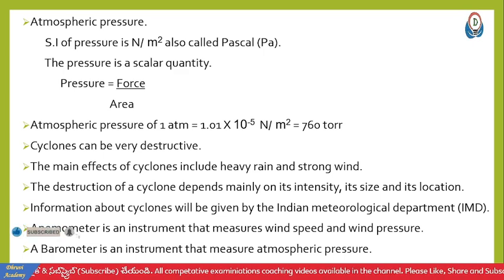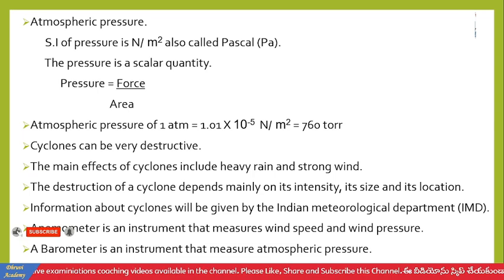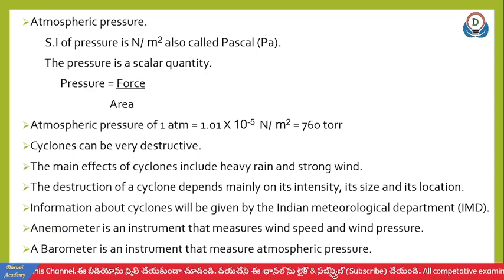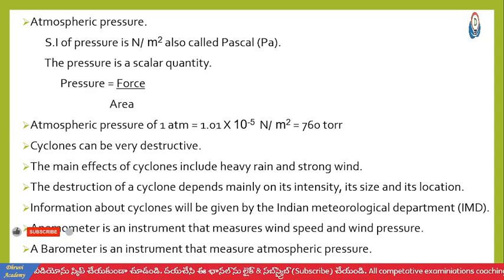The anemometer is the instrument that measures the wind speed and the wind pressure, whereas the barometer is the instrument that measures atmospheric pressure. These are the two instruments.